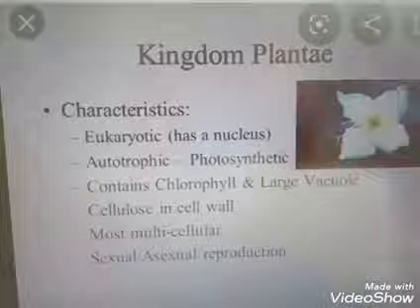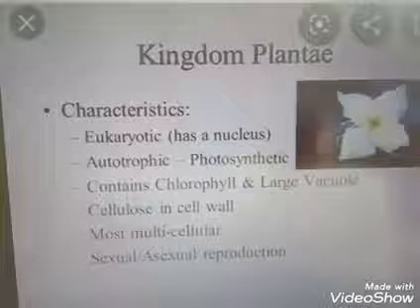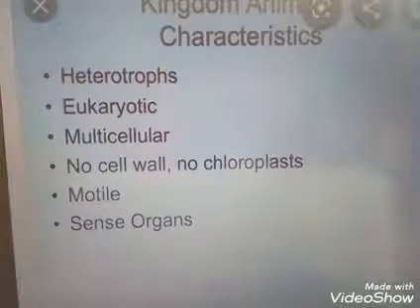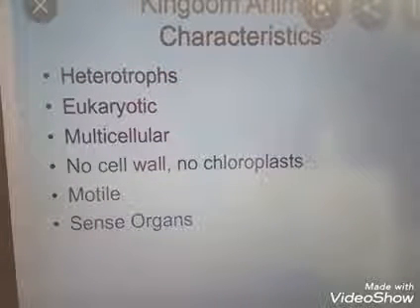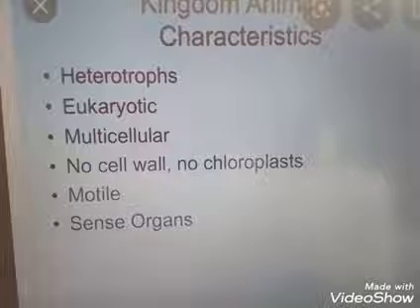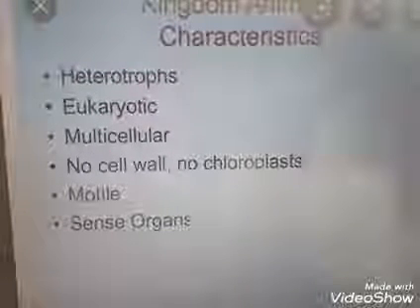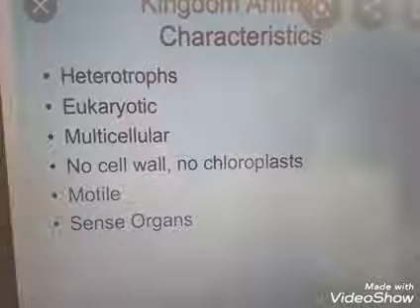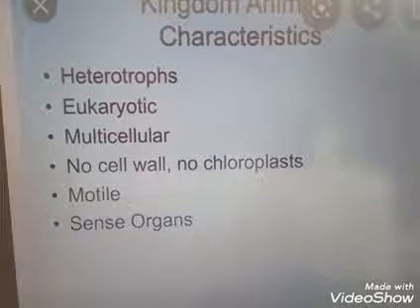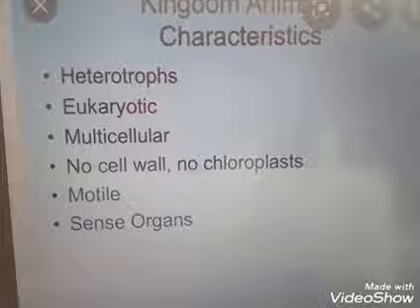Okay, so I told you that our next chapter is the plant kingdom. We will discuss all features of the plant kingdom in our next chapter. Then the next kingdom is kingdom Animalia, the largest kingdom. Organisms are heterotrophs, eukaryotic, multicellular, with no cell wall or chloroplast, motile, with sense organs. These characters are present in humans too.